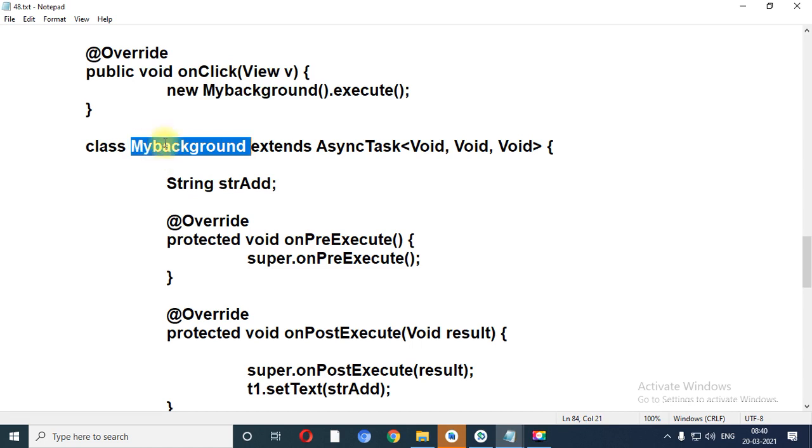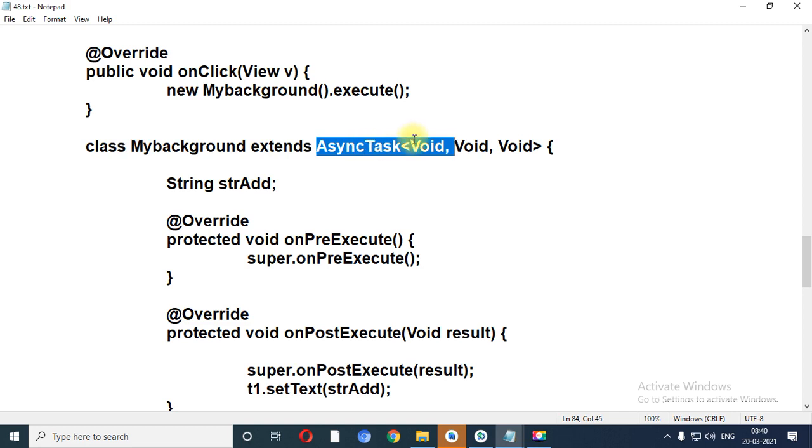Now with the class MyBackground, I have extended AsyncTask, which contains three arguments: Void, Void and Void. So there are three Void arguments I have declared inside AsyncTask.